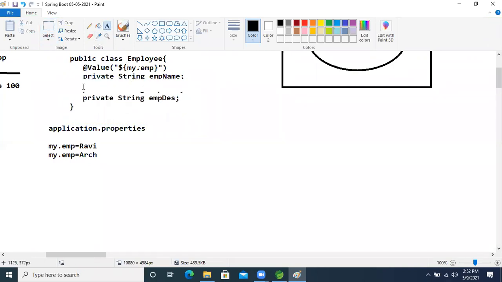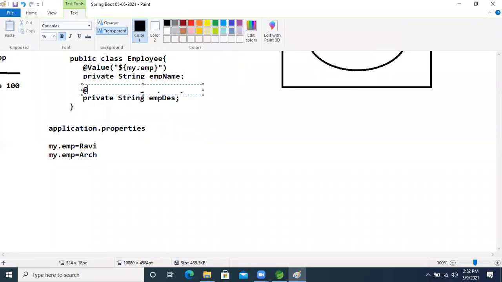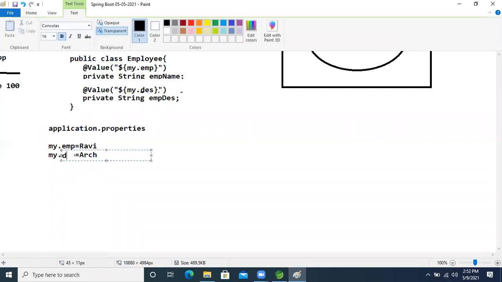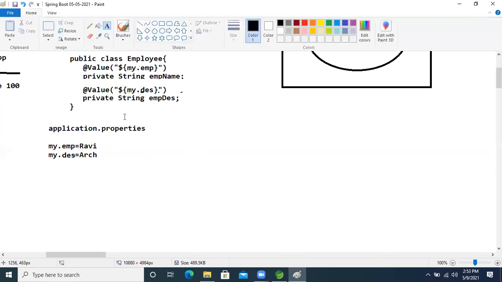And here one more, we will use @Value, inside that the dollar symbol, and my.emp.desc. Sorry, for the designation, emp desc. We are reading the designation here, so we can read like this.